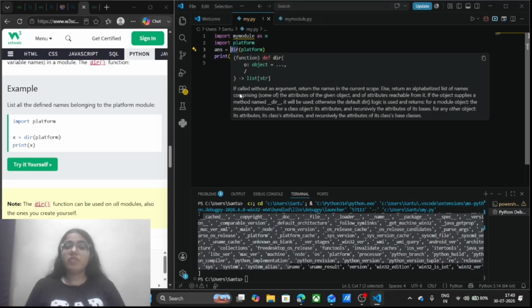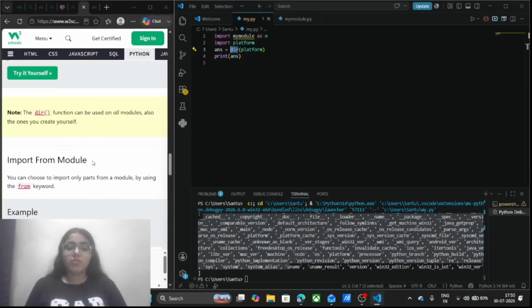With the help of the dir function, we can return all of the named variables in our platform module.